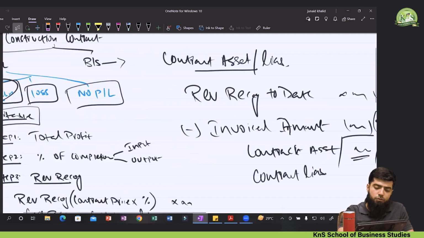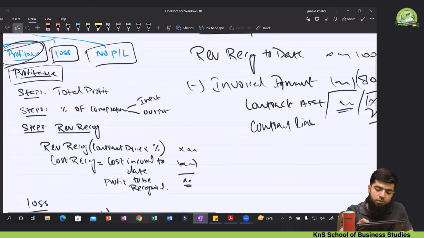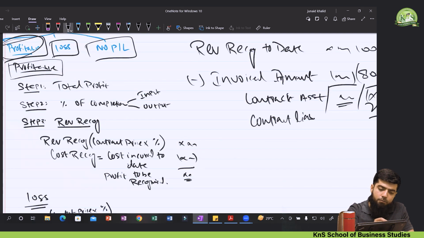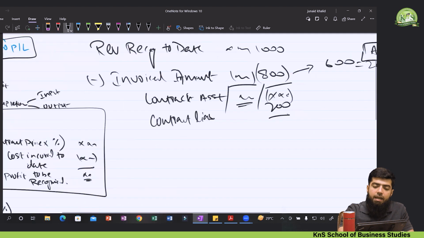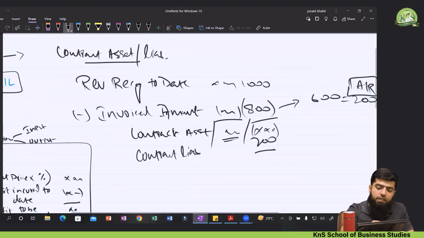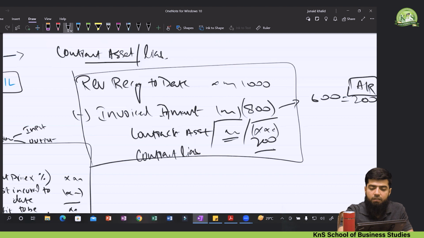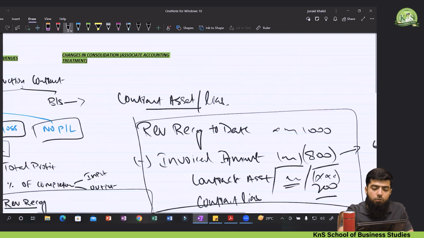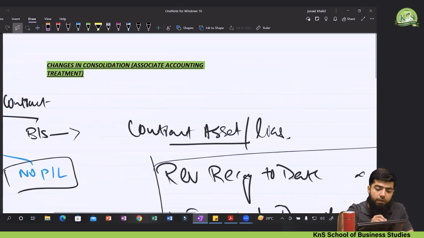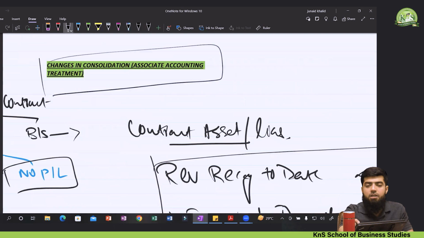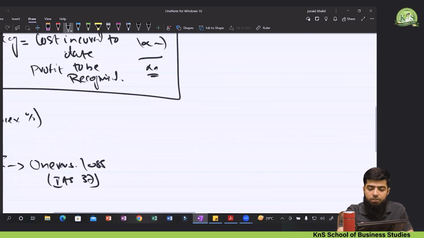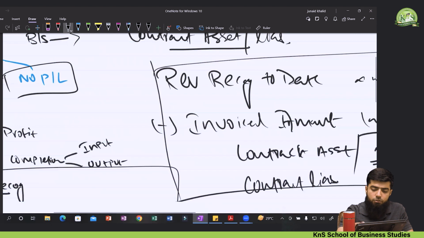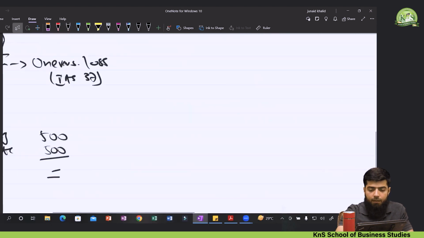So two changes which we have seen in this video. Number one, the first change was on the profitable side. If the contract is of a profitable nature, what would be the change? And the second change was on the calculation of the contract asset or liability. Now moving towards another change which you might face in your paper, that is the changes in consolidation, specifically in the associate accounting treatment. Now let's have a look at what that change is and how you need to answer the questions of your examiner.